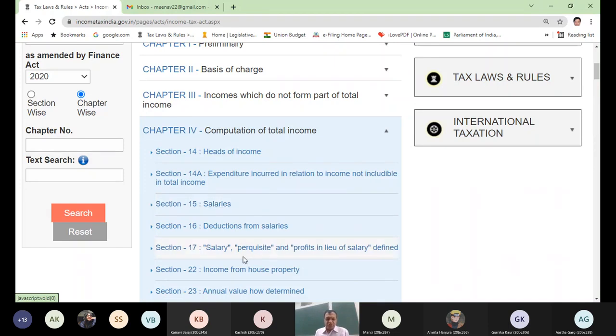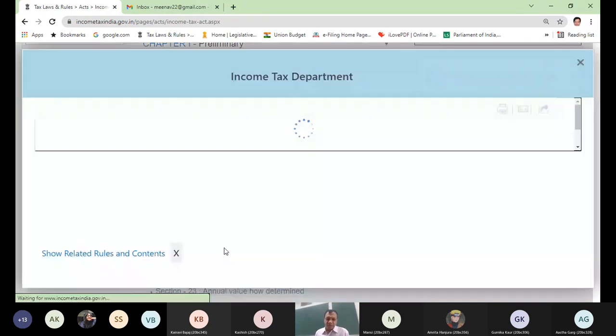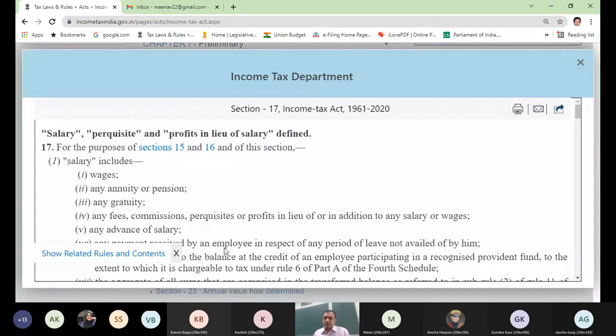Now, let me first show you section 17, which tells you the meaning of salary. I hope this screen is visible. So what is the heading of section 17? Salary, perquisite and profits in lieu of salary defined. Section 17: for the purposes of sections 15 and 16 and of this section, that means not only for the purpose of section 15 and 16 only, but in fact even for section 17, clause A, salary includes these things.